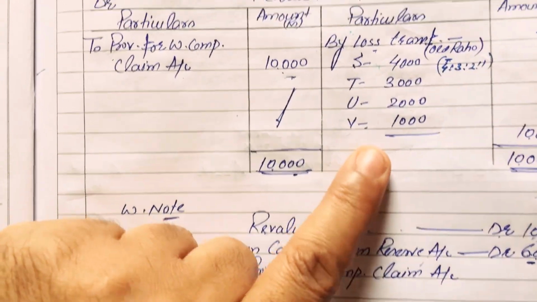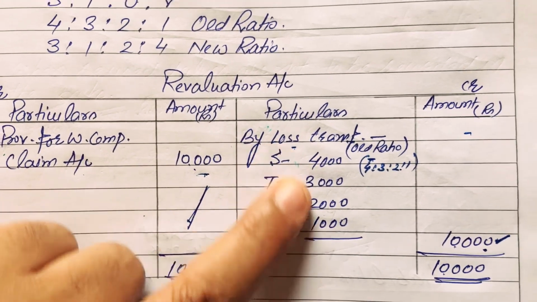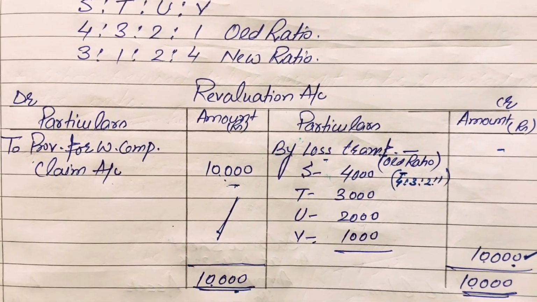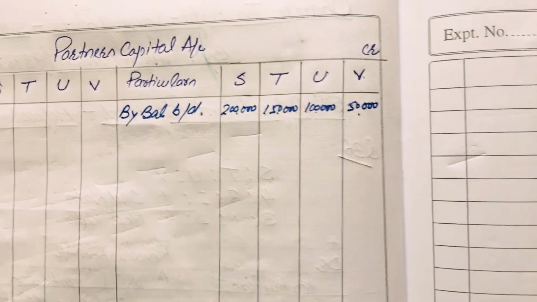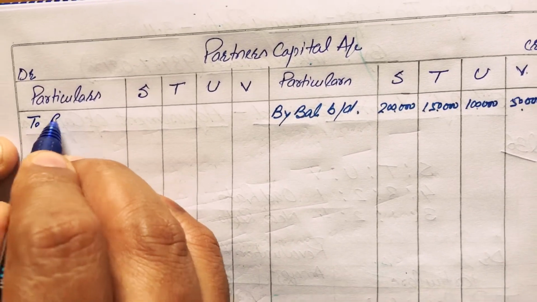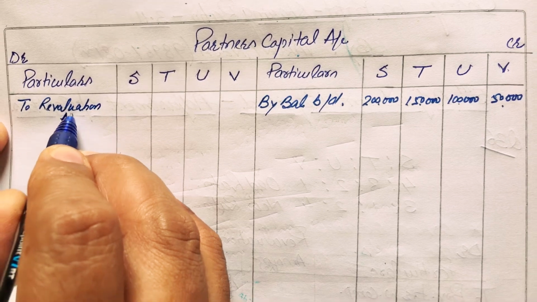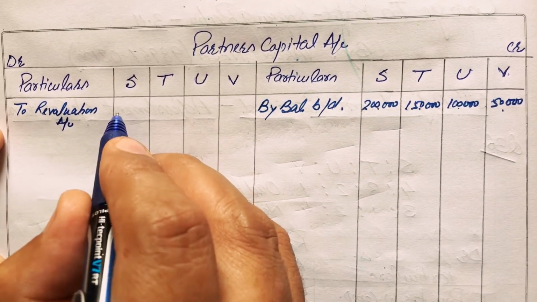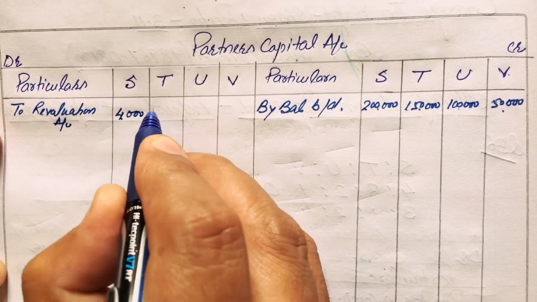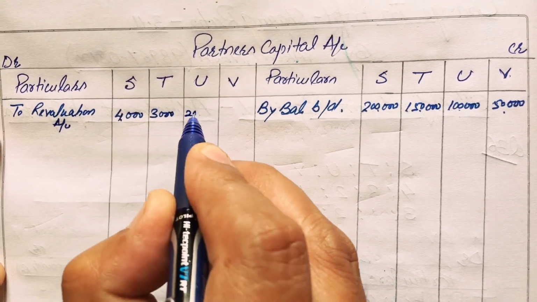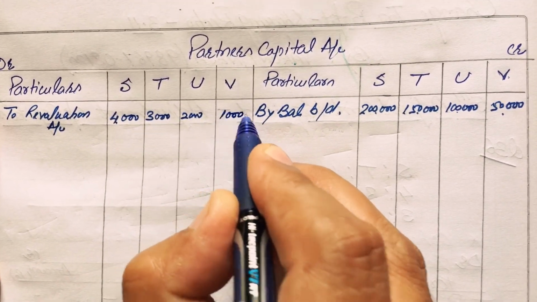And now we will transfer the result of the revaluation account, because this is a loss. So transfer to the debit side of the partners' capital accounts from the revaluation account. There will always be cross posting from revaluation to partners' capital accounts. These are 4,000, 3,000, 2,000 and 1,000 rupees.